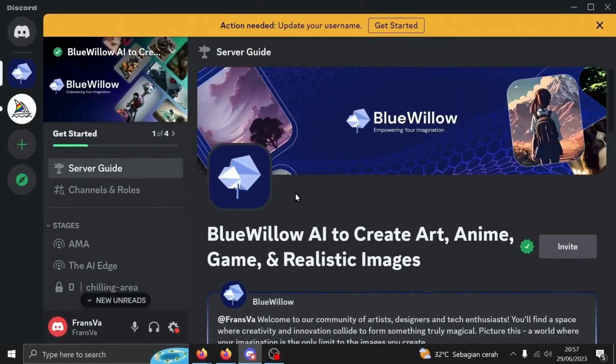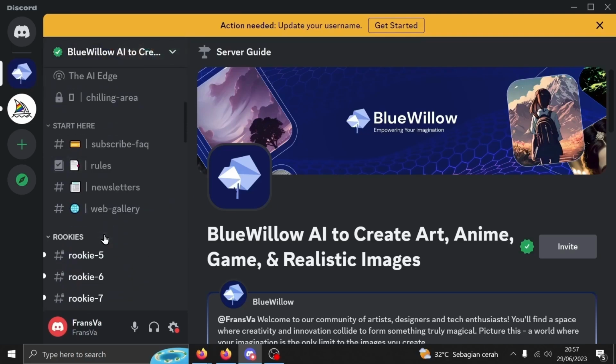Once you join Blue Willow, you need to verify your account. Follow the server guidance. Please do note that you can only join Blue Willow with one account, since they implemented a location IP address detector of some sort. Once you're done verifying your account, only then will you be greeted to Blue Willow fully.